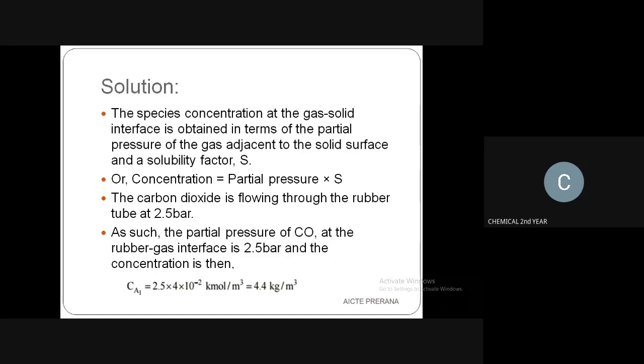The carbon dioxide is flowing through the rubber tube at 2.5 bar. As such, the partial pressure of carbon dioxide at the rubber gas interface is 2.5 bar, and the concentration can be written as 2.5 into 4 into 10 to the power minus 2 kilomole per meter cube.